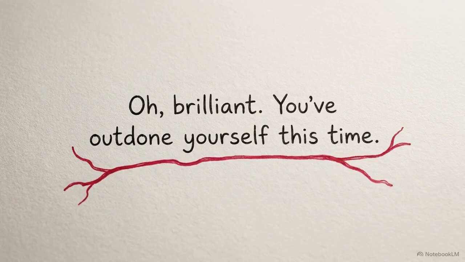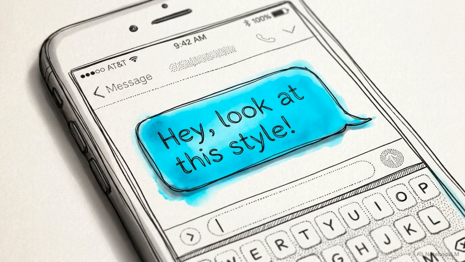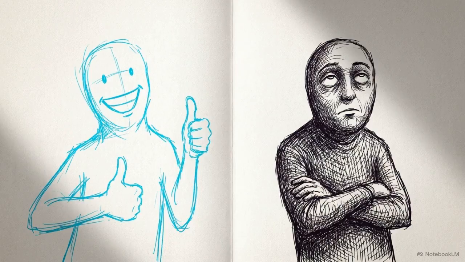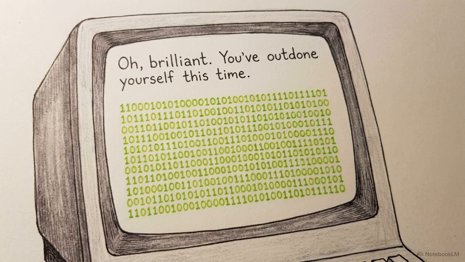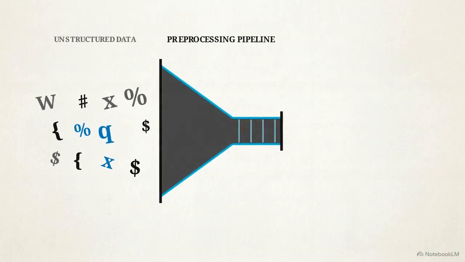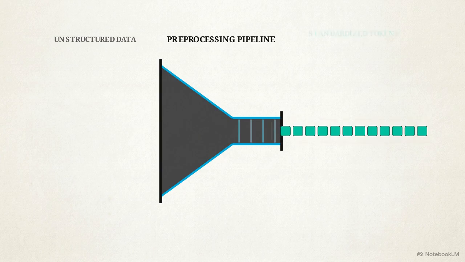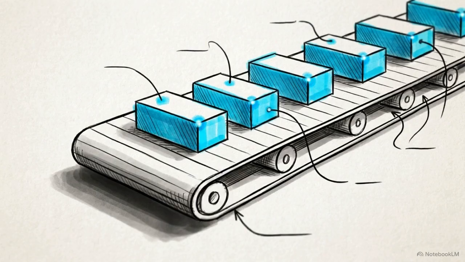We resolve the ambiguity by looking at the previous sentence, the speaker's history, or even a facial expression to distinguish a sincere compliment from a biting insult. The machine's initial view contains no intent, no sentiment, and no humor. It registers a meaningless string of ASCII characters. Before an algorithm can derive mathematical meaning or intent from that text, it must first force the unstructured data through a rigid pre-processing pipeline. Text pre-processing is the mechanical baseline.